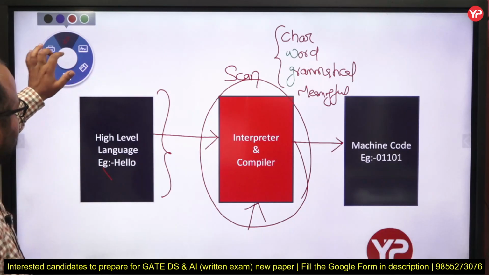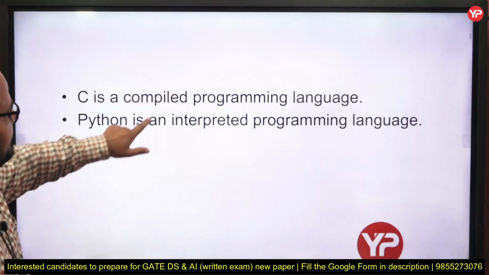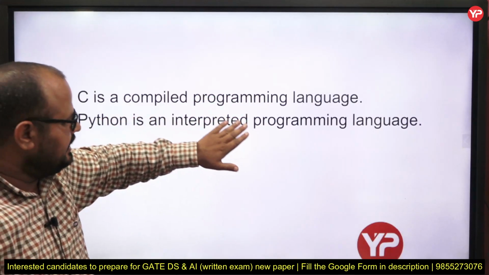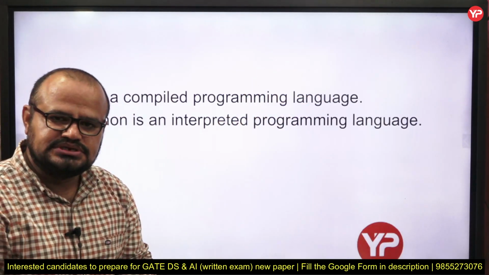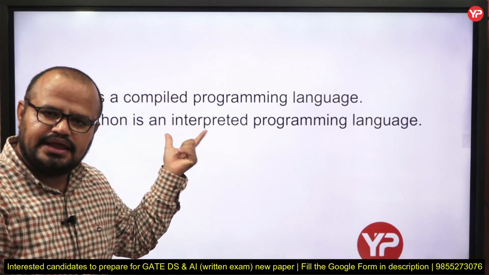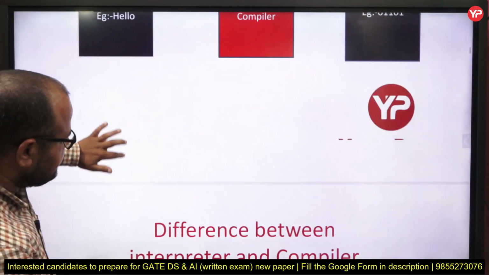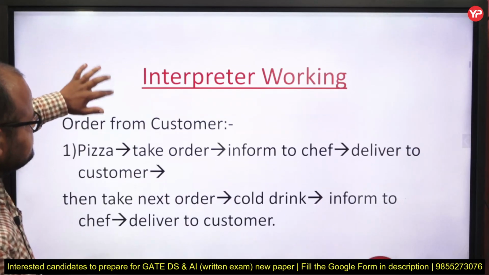So if I talk about what is C, C is a compiled programming language, whereas Python is an interpreted programming language. Fine, my dear students. So now, sir, what is the difference between compiler and interpreter? See, my dear students, here I just take one example and then we can go with the definitions.